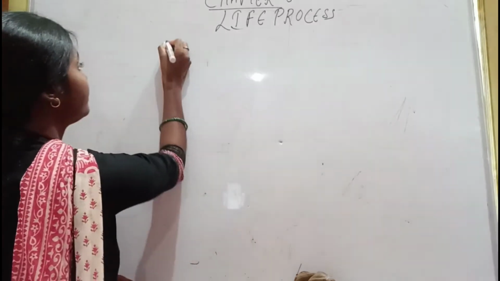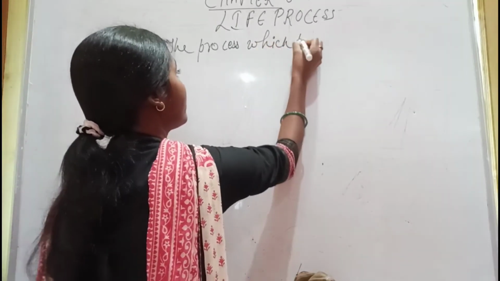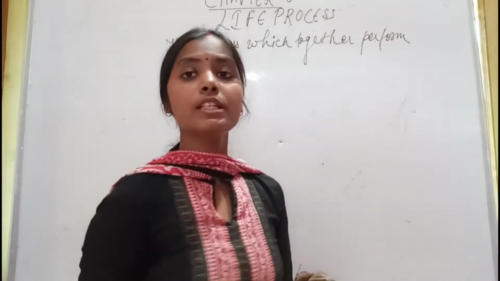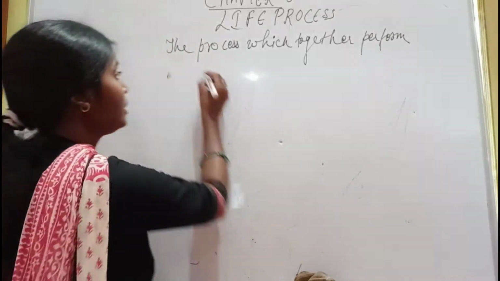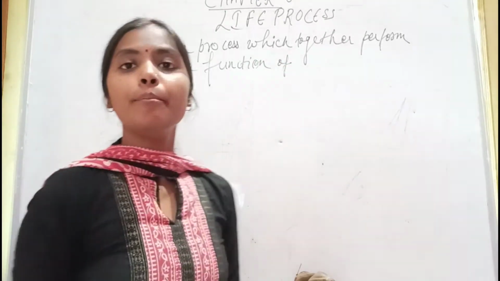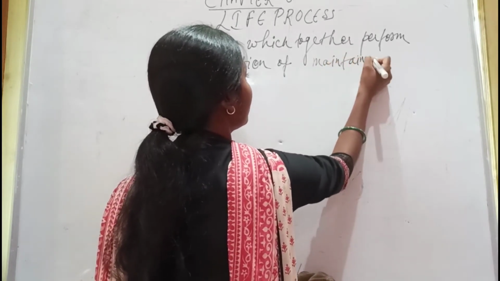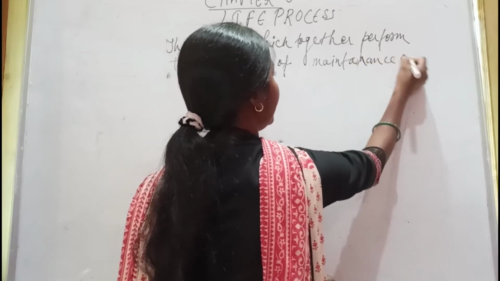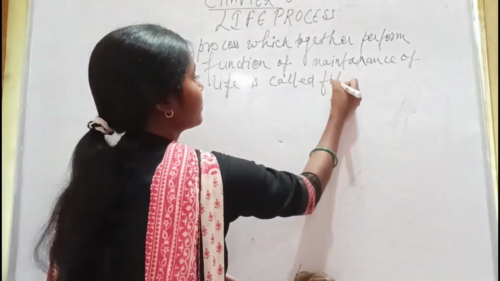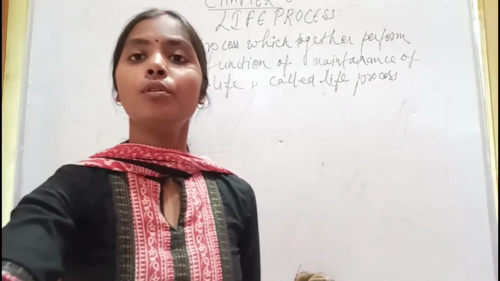The process which together perform the function of maintenance of life is called life process.